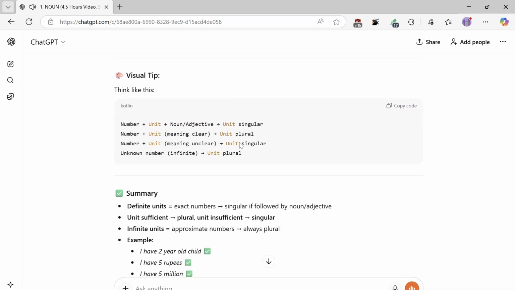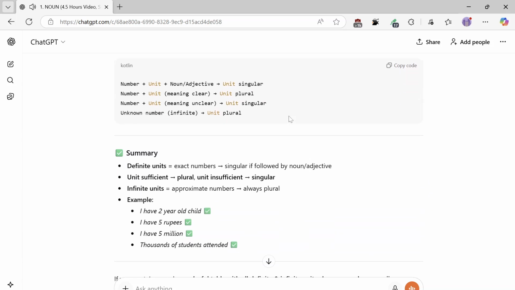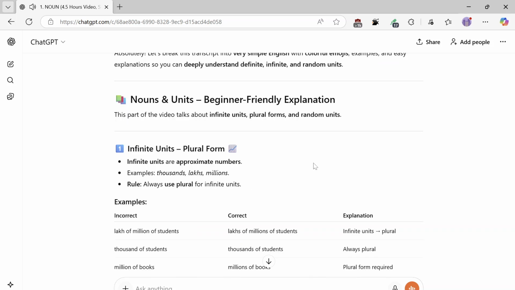Visual tip, think like this. Summary: definite units equal exact numbers, singular if followed by a noun or adjective. Unit sufficient, plural. Unit insufficient, singular. Infinite units equal approximate numbers, always plural. Examples: I have a 2-year-old child. I have 5 rupees. I have 5 million. Thousands of students attended.